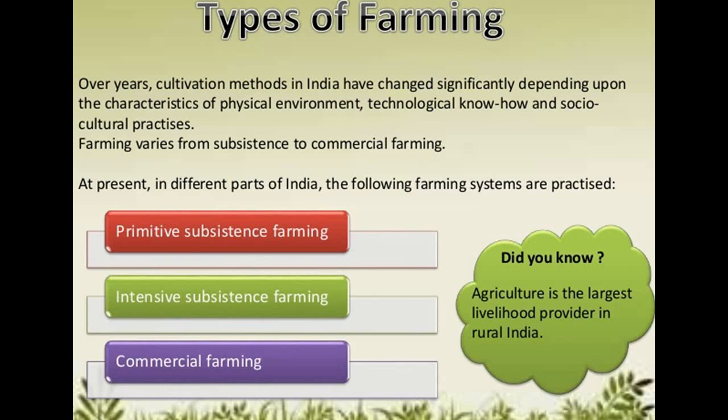The types of farming currently practiced in India are primitive subsistence farming, second, intensive subsistence farming, and third, commercial farming. And did you know that agriculture is the largest livelihood provider in our rural India? The main activity in rural India is agriculture, and we have been practicing it for ages.